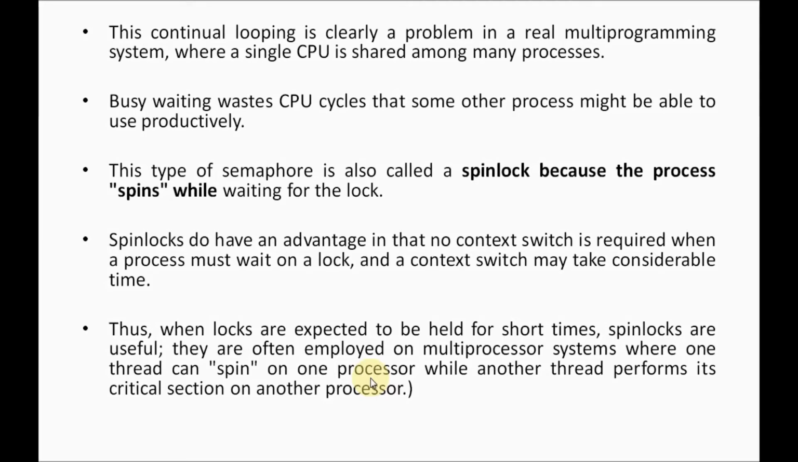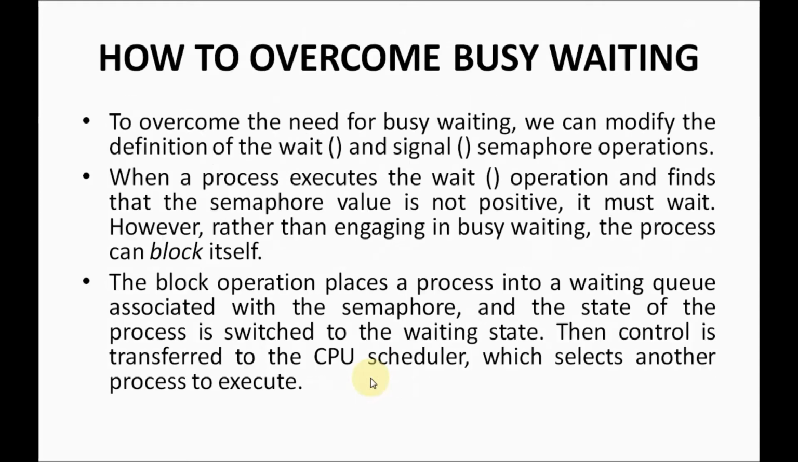That's why this busy waiting should be avoided. How to avoid that? How to overcome busy waiting? It is very simple. To overcome the busy waiting, we have to modify the definition of wait and signal semaphore operations. You know that wait and signal is used to change the contents of the semaphore, right? We are going to modify that. Now we will see what that modification is.